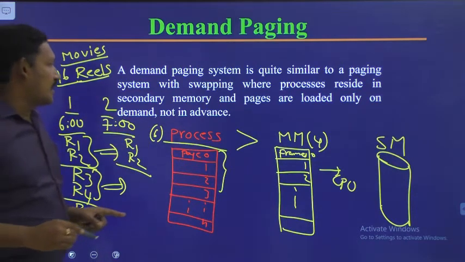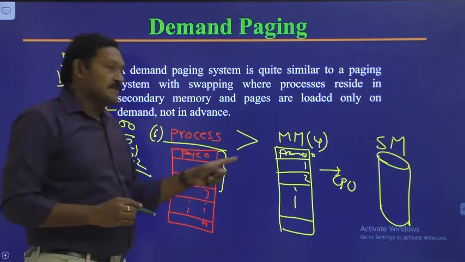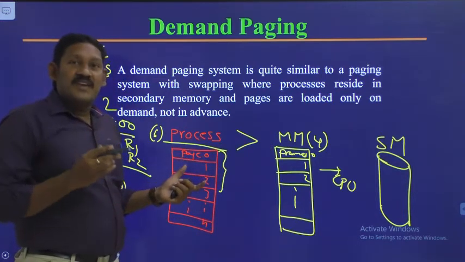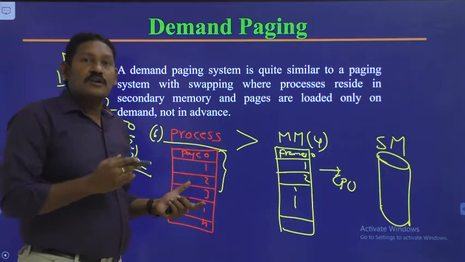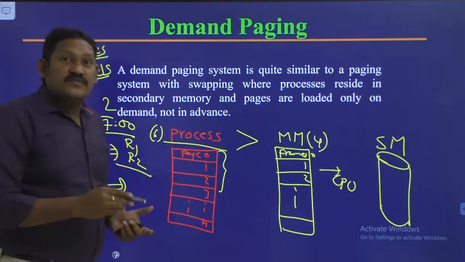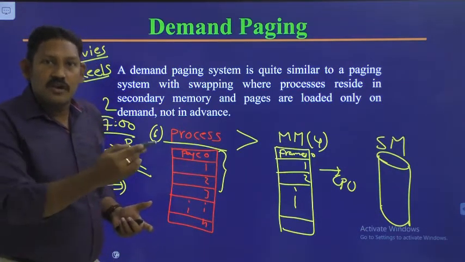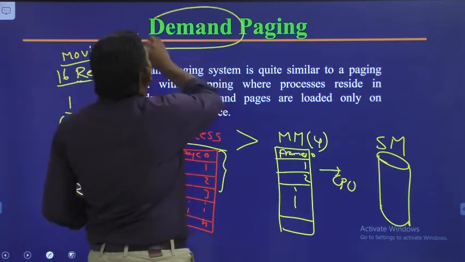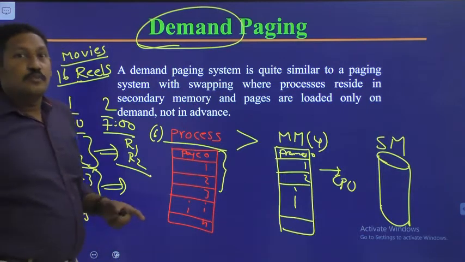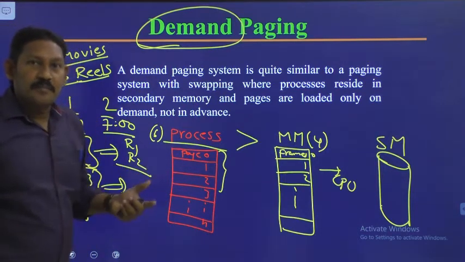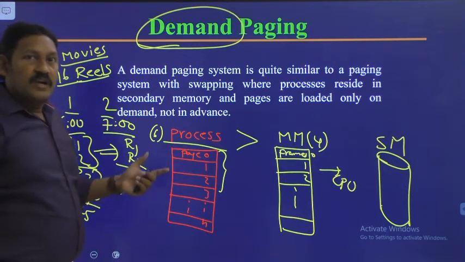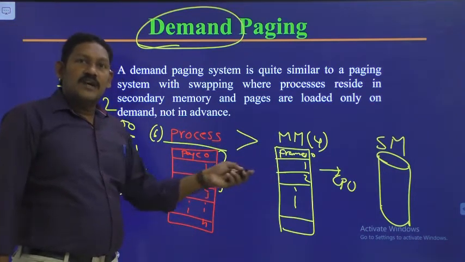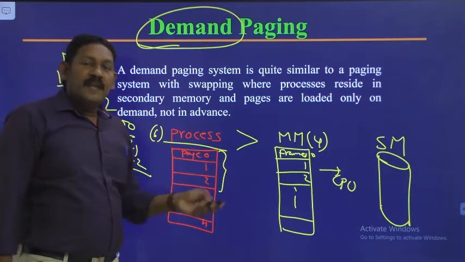Now if you come here, what we are doing is, the page which is to be executed by the CPU, only that page we will bring into the main memory. That's why it was named demand paging. The page which we need, we will bring on demand. That particular page we will bring into the main memory. So that's why it was named demand paging.